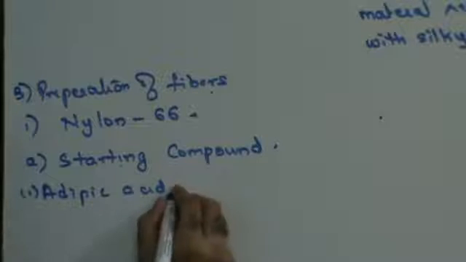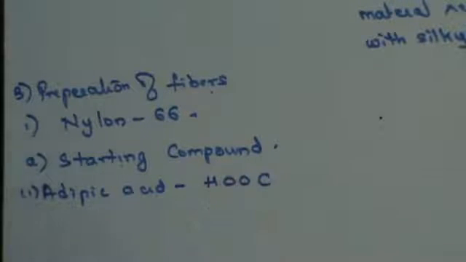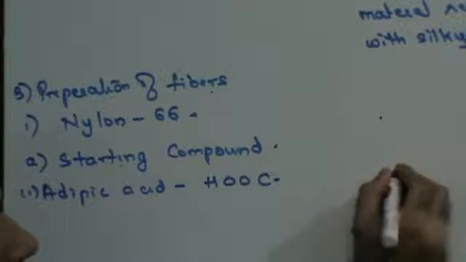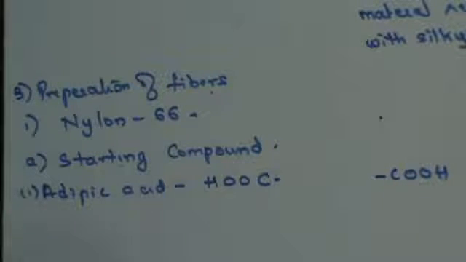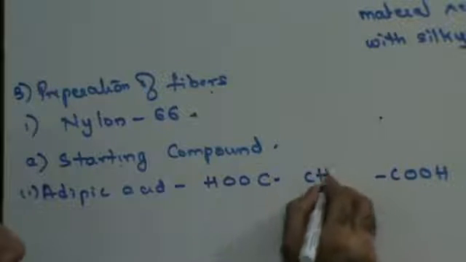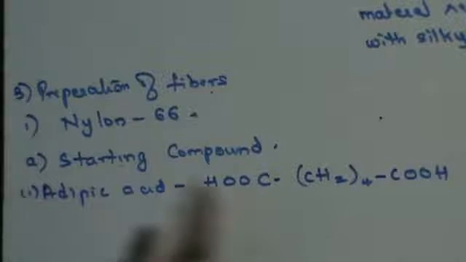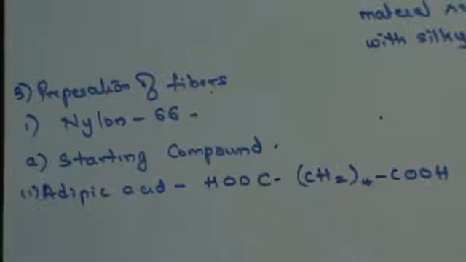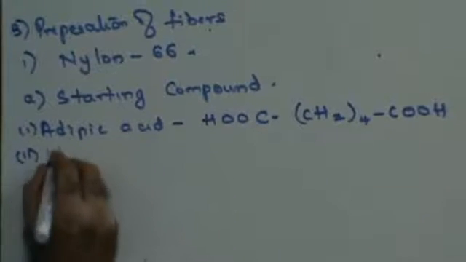Now, adipic acid has the molecular formula HOOC. You have two functional groups, COOH, which are joined by methylene groups, (CH2)4. So the acid functional group is on one side, the acid functional group on the other side, and the methylene groups in the center. That is adipic acid.